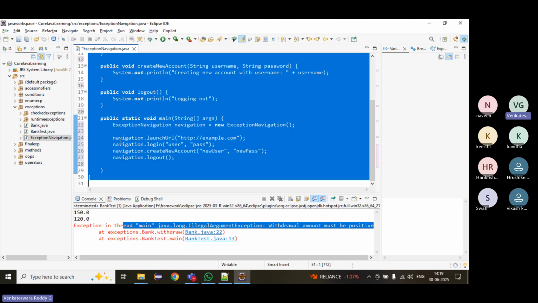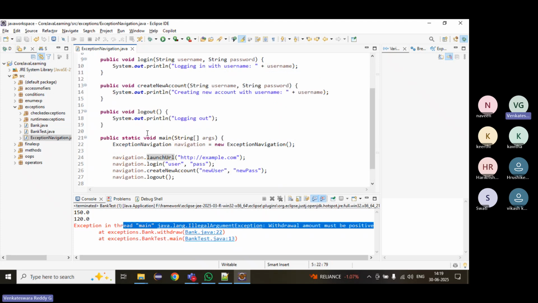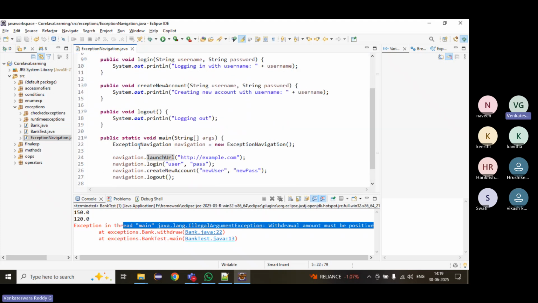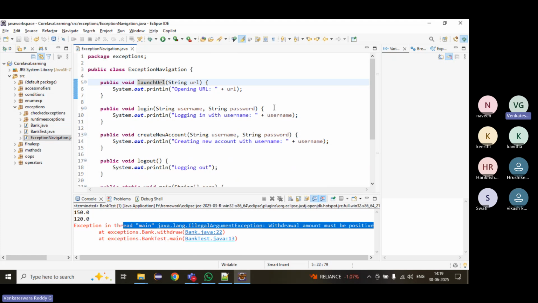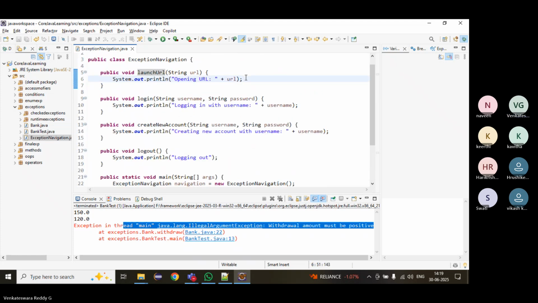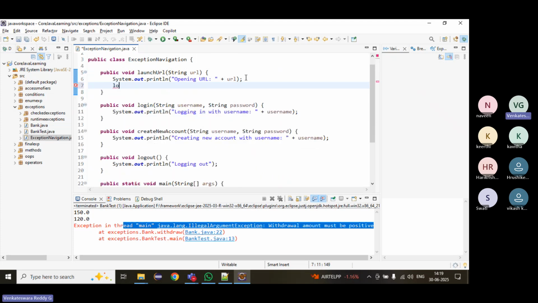There are no try catch blocks. Here what will happen? It will call the launch URL, then login, then create user. Instead of this, I will make it simple.